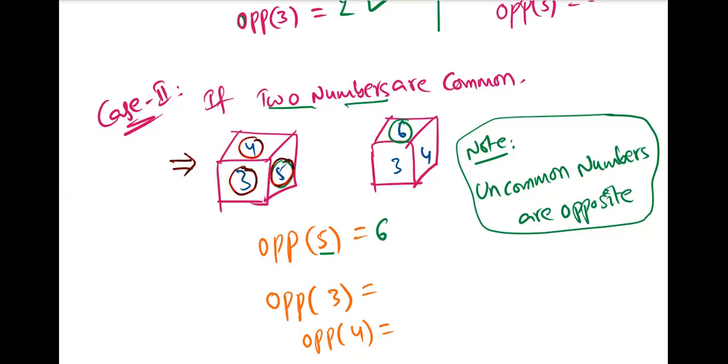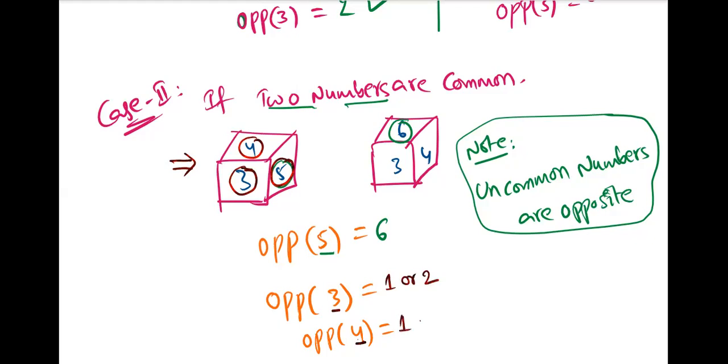So corresponding to this 3 and 4, there are 2 more numbers which are not visible. As long as 3 and 4 are visible, the 2 other numbers are not visible. What are the 2 other numbers? 1 and 2. Then what is the number opposite to 3? It can be 1 or 2. What is the number opposite to 4?